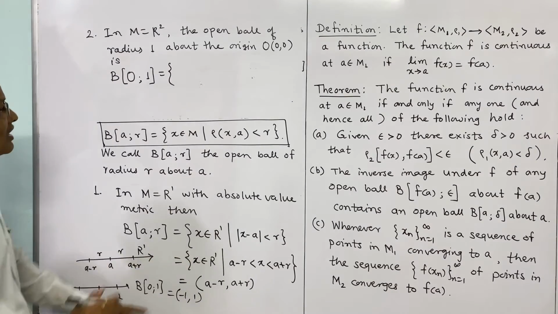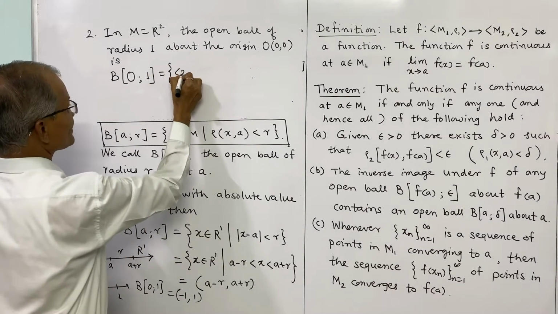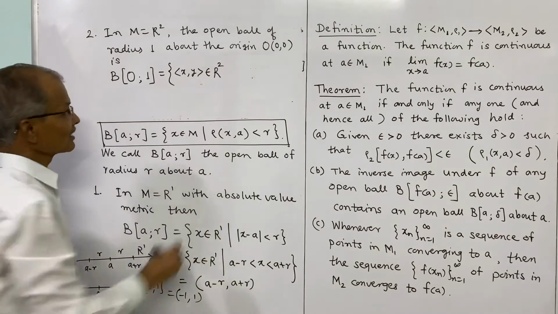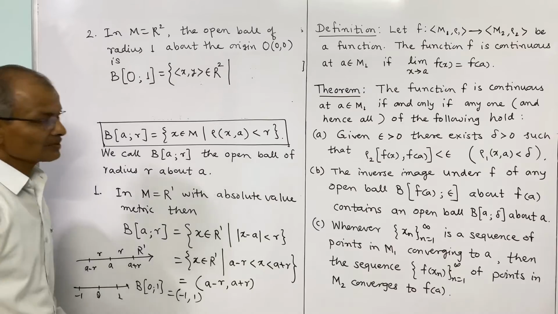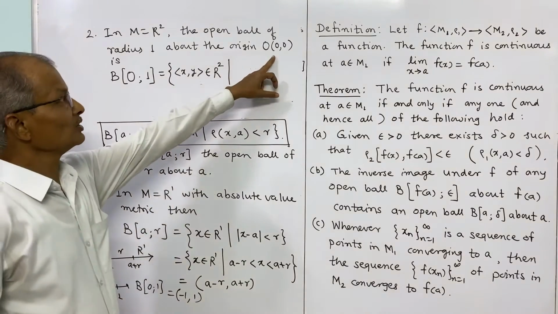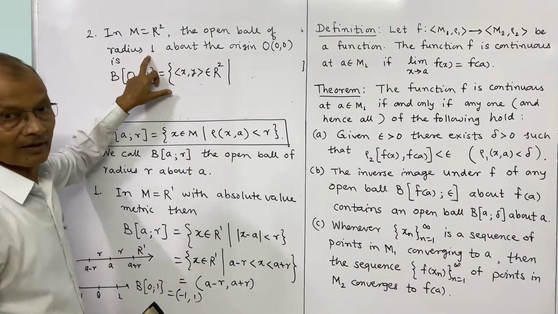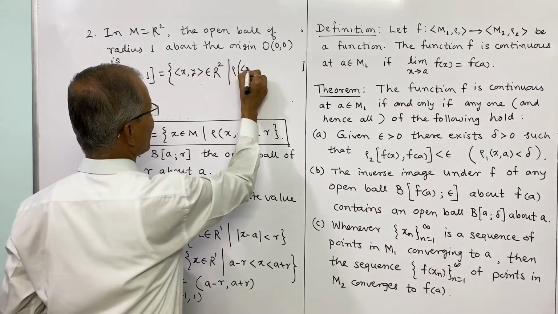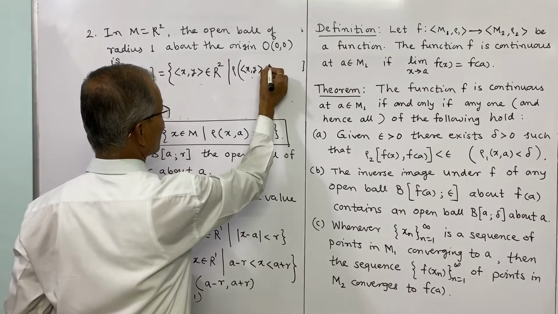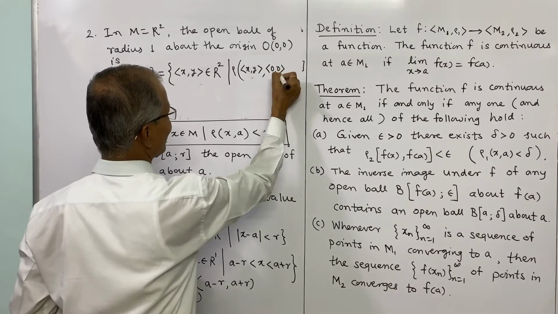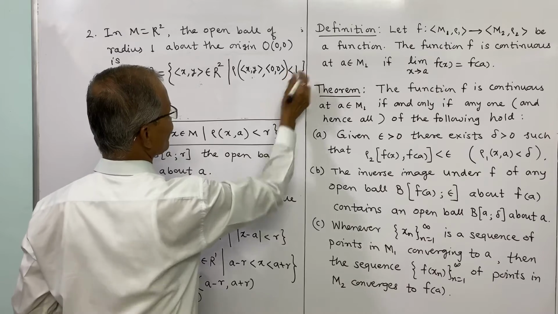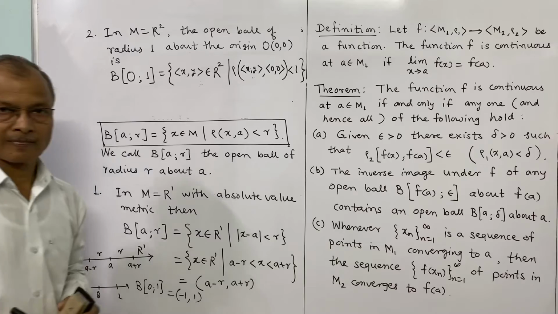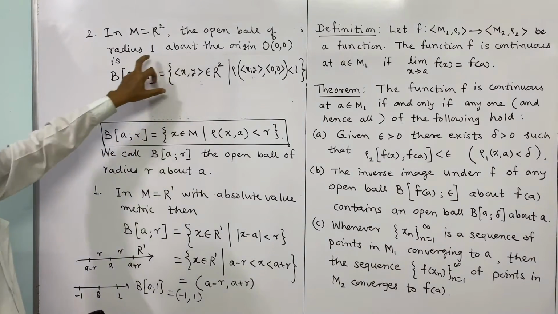Here we consider (x, y) belonging to R2, such that the distance between this (x, y) and the origin is less than 1. That is, rho of (x, y) and the origin is less than 1. So this is the open ball around the origin of radius 1.